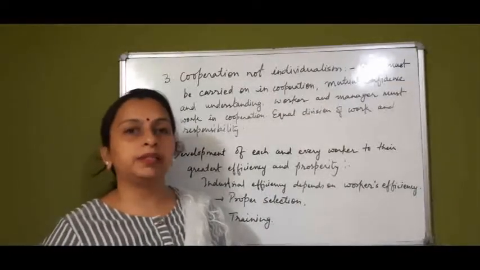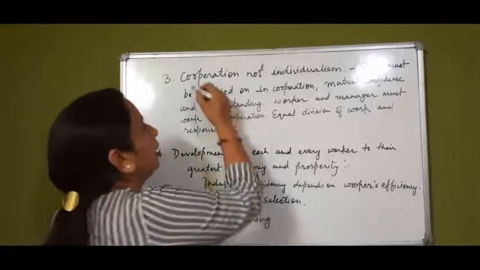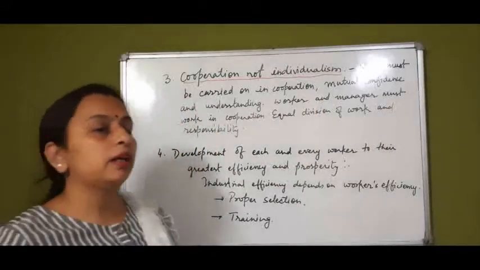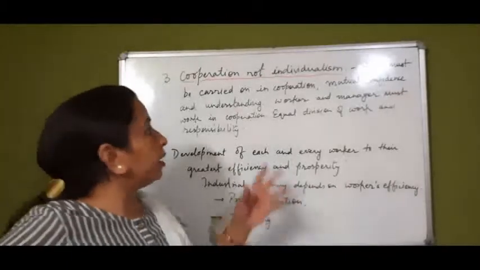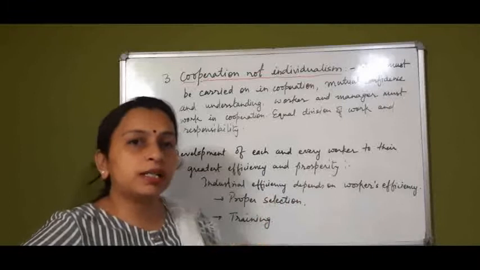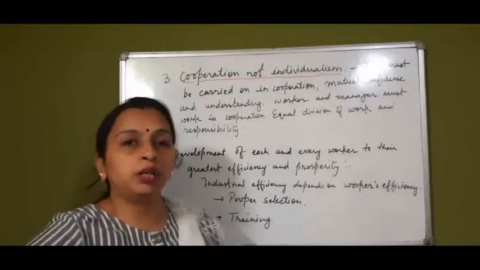The third principle is cooperation, not individualism. What is the meaning of cooperation, not individualism? It says that work must be carried out in cooperation, mutual confidence and understanding. This principle is just an extension of the previous one, harmony, not discord.